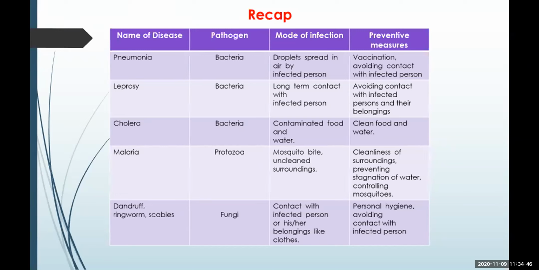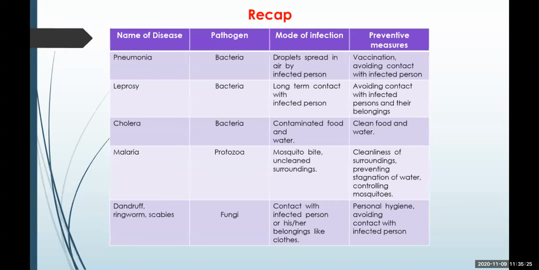So if we see overall for all the diseases, what is important is that you should maintain proper personal hygiene, proper cleaning of your body, washing the hands at regular intervals, sanitization, then maintaining social distancing from the infected person, then covering your face or nose while sneezing or coughing so that even others do not suffer.